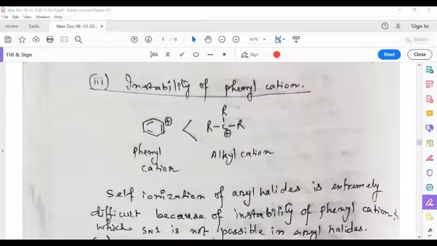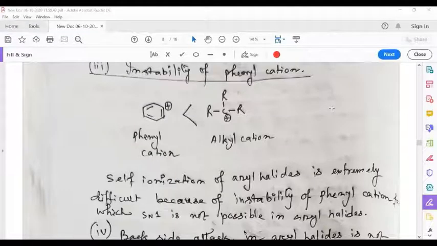Number 3, the reason for less reactivity of aryl halides in nucleophilic substitution reaction is instability of phenyl cation. We know that in alkyl halides, some alkyl halides exhibit SN1 reaction. In SN1 reaction, a carbocation intermediate is generated. So can we expect a similar carbocation intermediate in the case of aryl halides?